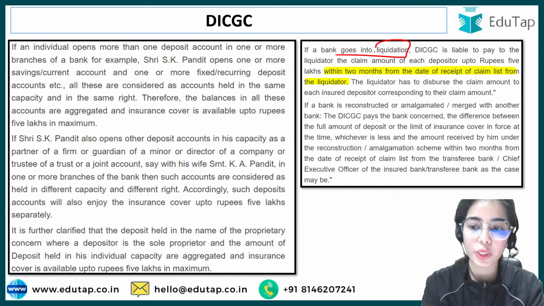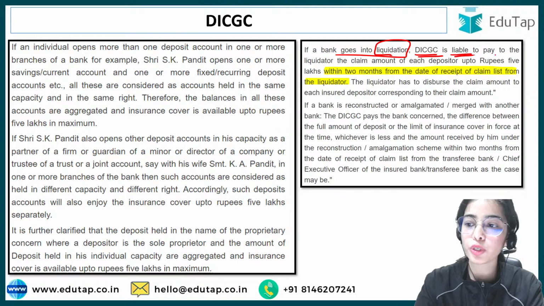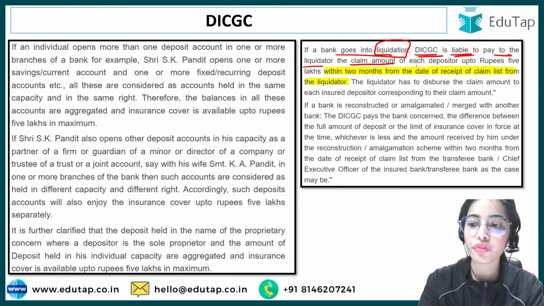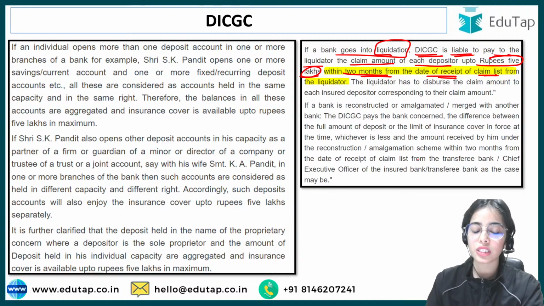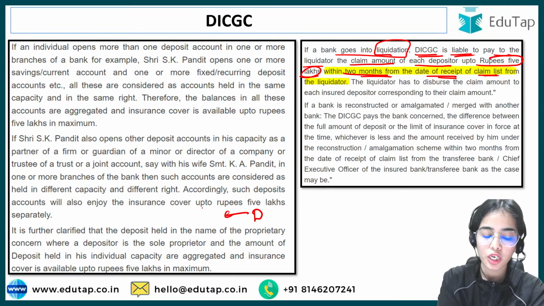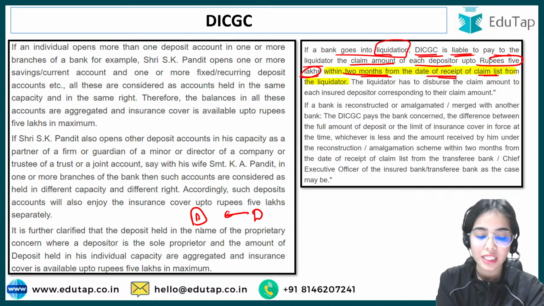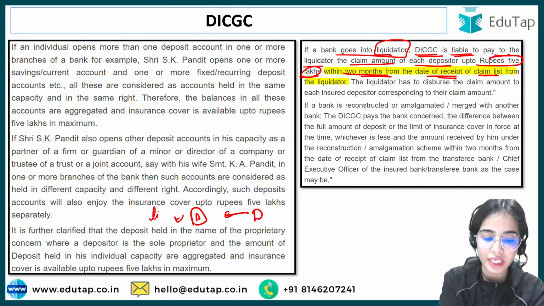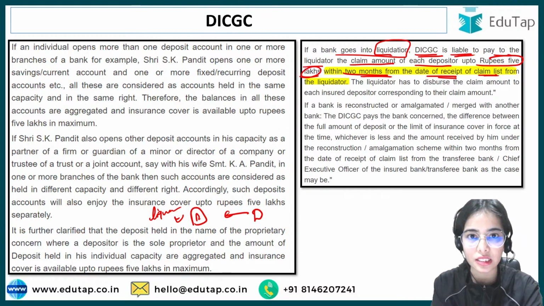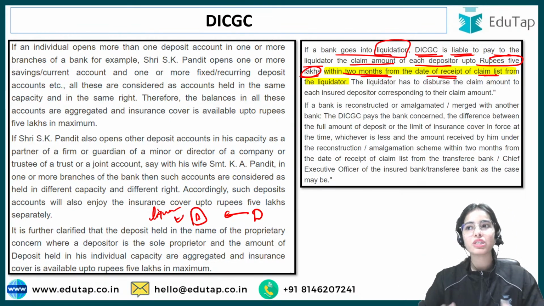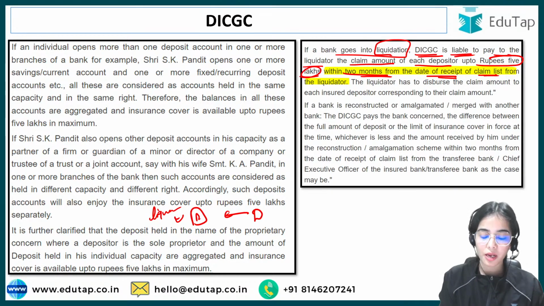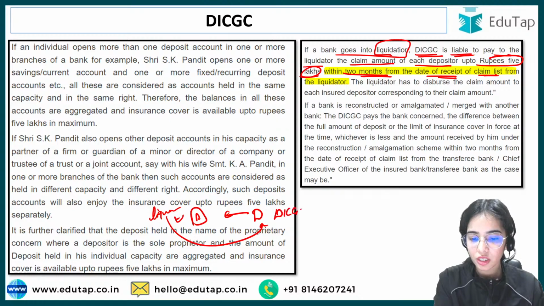If a bank goes into liquidation, the DICGC is liable to pay to the liquidator the claim amount of each depositor up to rupees 5 lakhs within 2 months from the date of receipt of the claim list from the liquidator. So the depositors are coming to the bank to take their money. The bank does not have the money. The bank is under the liquidation process, and it is not easy to sell the assets. It takes 6 months, 5 months, 7 months to liquidate the bank. So till then, the liquidator will claim the money from the DICGC to pay the depositors the insured amount.